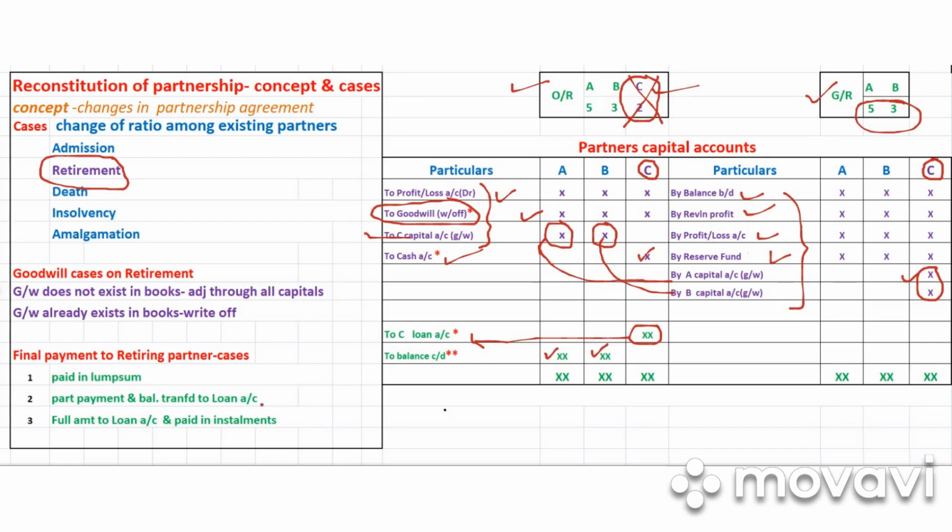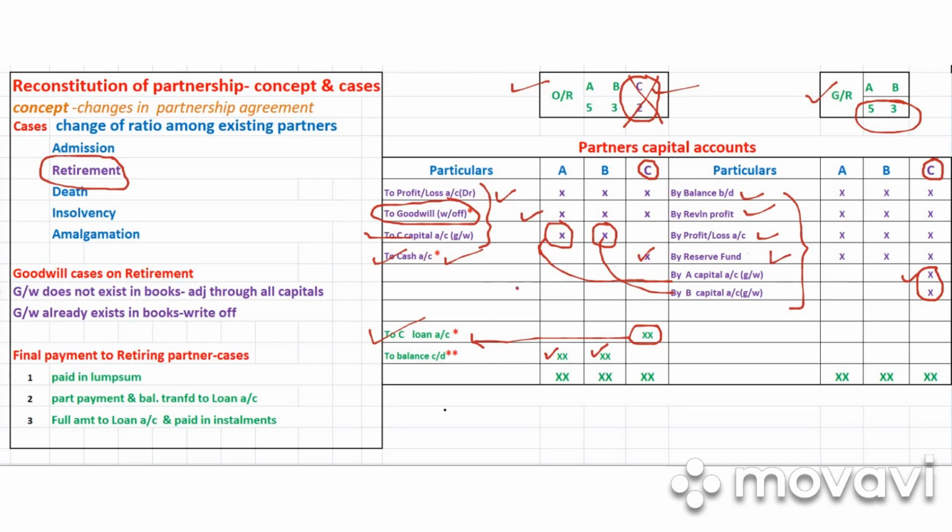So for the final payment of this retiring partner, we have three cases. One, the full amount is transferred to the loan account. Second, part payment. Whatever is paid, you pay by writing to cash account, and the balance is shown in loan account. Third, full payment. You pay by writing to cash account, writing the full amount here so that there won't be any balance here, and there won't be any balance in the loan account either. It will be completely closed. So these are the three situations.